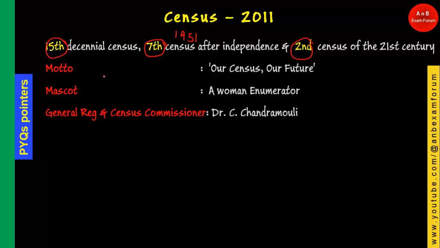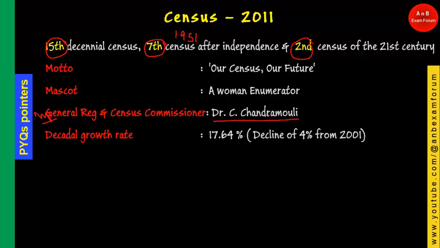And a very important one: the Registrar General and Census Commissioner who conducted census 2011. The name is Dr. C. Chandramouli. So who conducted census 2011? At that time, who was the census commissioner? It is Dr. C. Chandramouli.